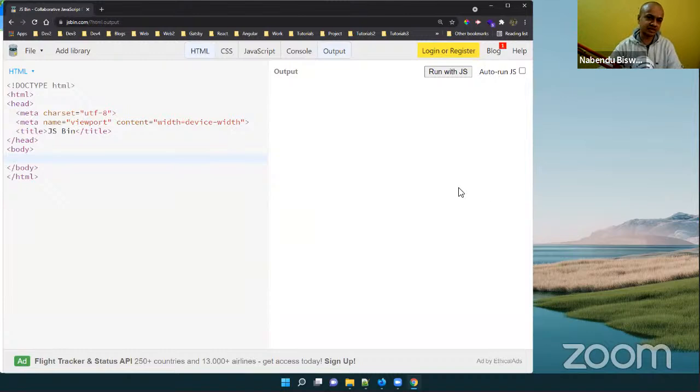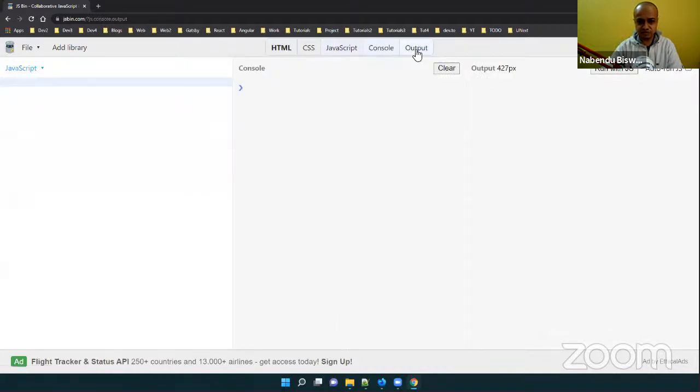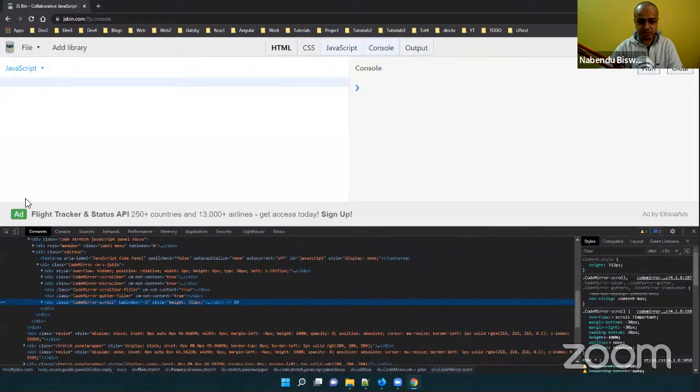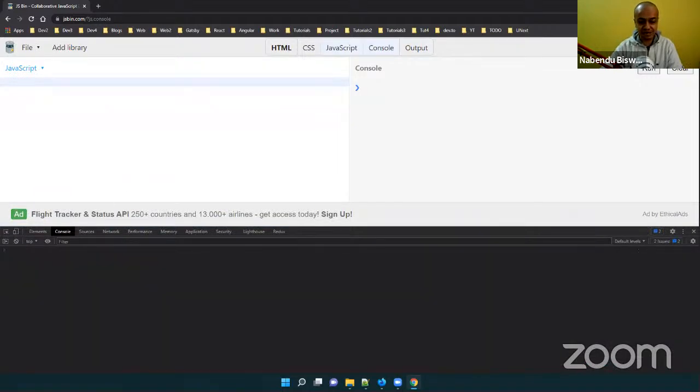So what is JSBin? It is an online editor where you can write the HTML, CSS, and JavaScript code. But what I'm going to do is choose JavaScript and the console. So what is a console? It is what you get when you right click and do inspect, the developer tools. There is something known as console.log, which you can do and see the output. Developers do that a lot.